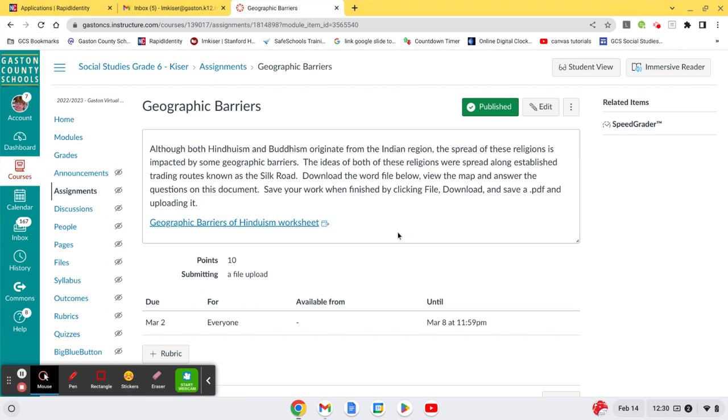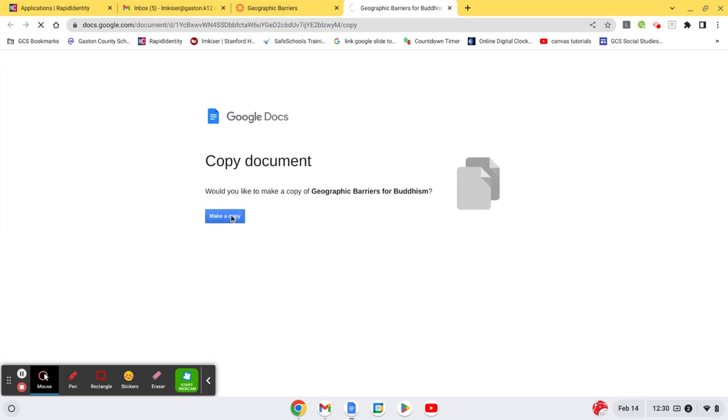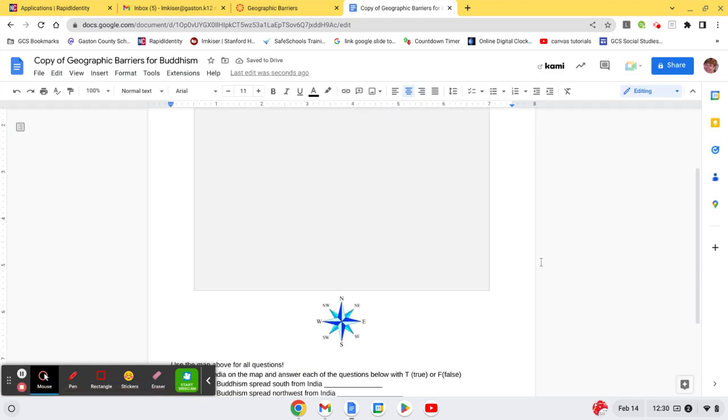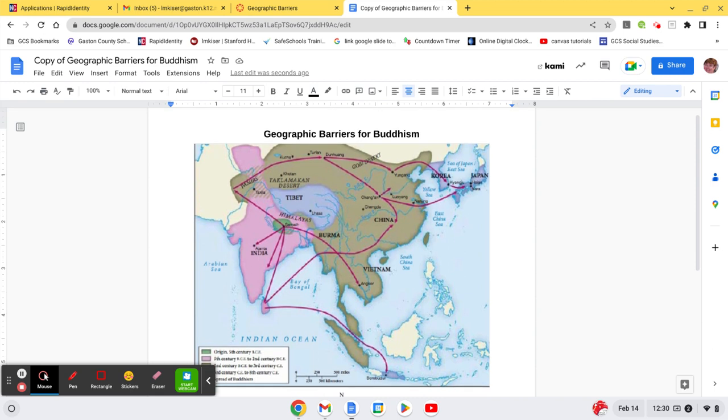So here you're going to look at how Hinduism and Buddhism spread, and we need to look at the geographic barriers, the things that are on the land that might have played a factor in how or where these religious ideas spread. So you're going to download the worksheet. It's going to ask you to make a copy of it. And you are going to type your answers on this. Please do not submit a snapshot. I expect you to be able to upload the document itself.